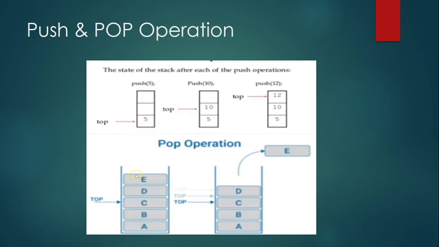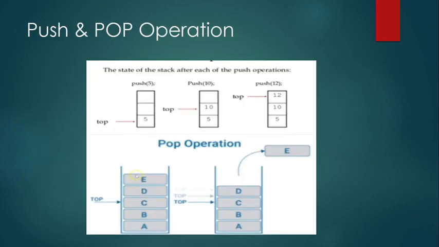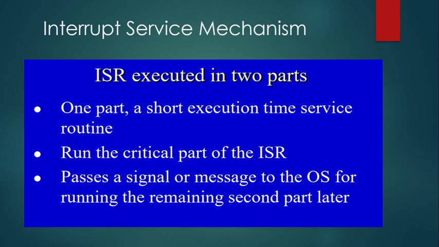During this operation, the stack pointer is decremented by 1. So push and pop are very important operations in context switching. Whenever we switch from the current activity to the ISR and back from the ISR to the current context, this push and pop operation takes place in the stack.